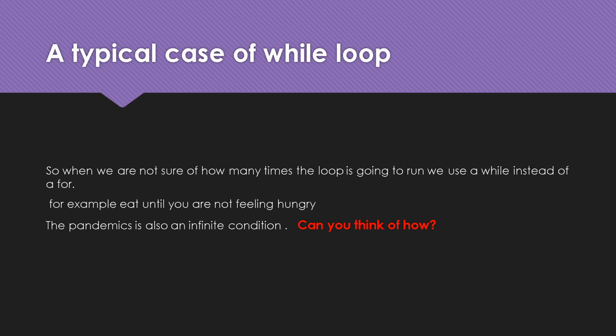Maybe I stop at 2 chapatis, maybe at 4 chapatis, or maybe if I have not had lunch since morning, sometimes you don't even feel like eating, so you just have one chapati and you are over with it. So it depends upon your hunger, right?